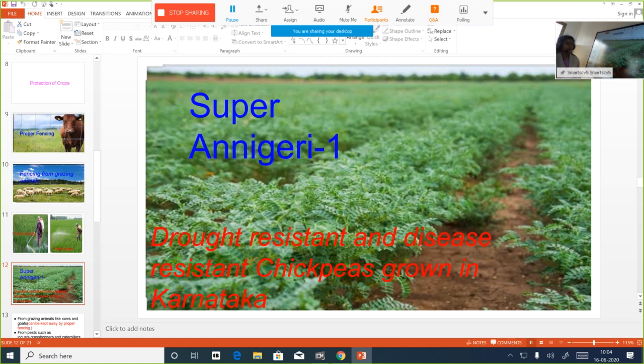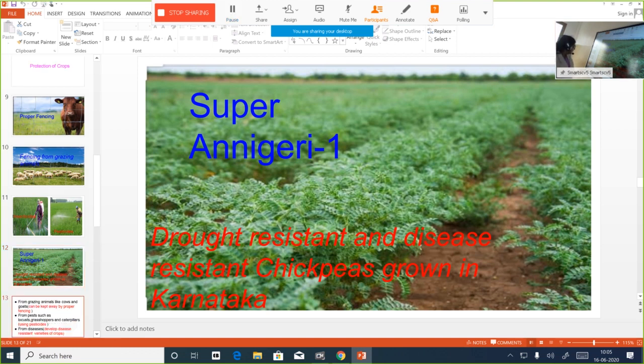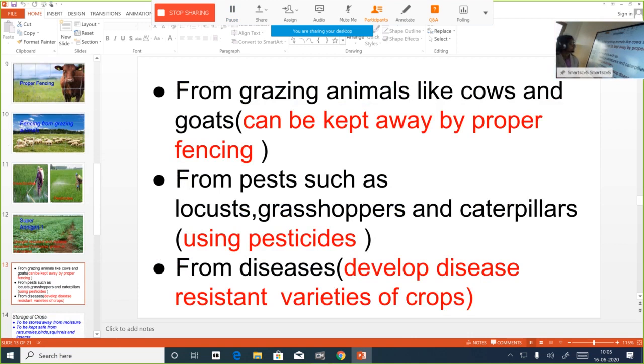So apart from protecting the crops from insects and pests, they have to be protected from what else? They have to be protected from grazing animals. By what method? Proper fencing. Then they have to be protected from insects and pests with the help of chemicals known as insecticides and pesticides. And the most important thing to do is what? While you choose the crops, when you choose it to grow in a large number, that is when you choose it for agriculture, you have to choose only what type of crops, the varieties which are disease resistant.